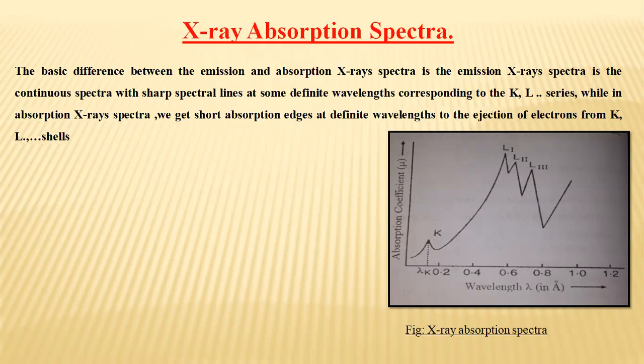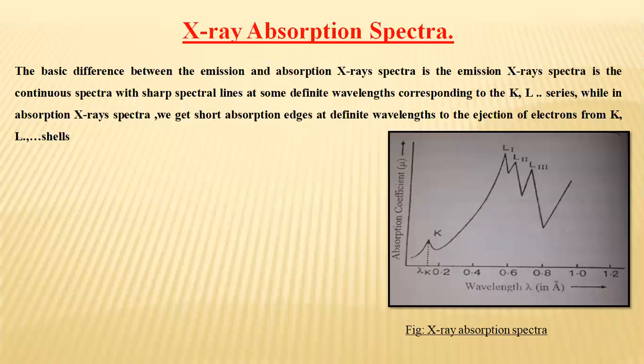At these absorption edges you get three peaks, L1, L2 and L3, which we get from the absorption due to ejection of electrons from the L shell, and there are three close energy levels. It may also be mentioned that we may get five absorption edges with M, seven with N, and five with O, showing that the M shell has five close energy levels, the N shell has seven, and the O shell has five, and so on.